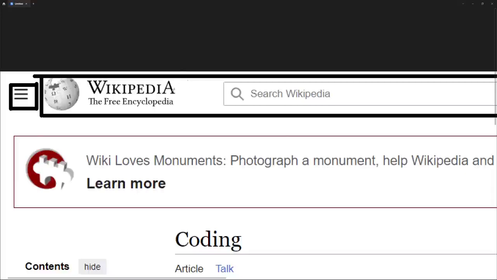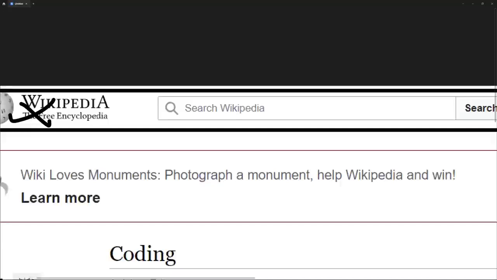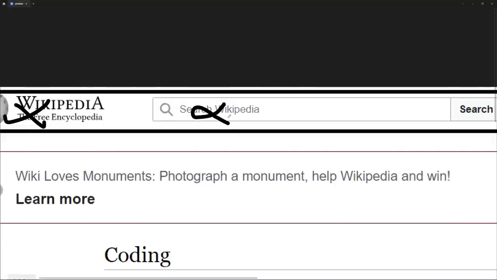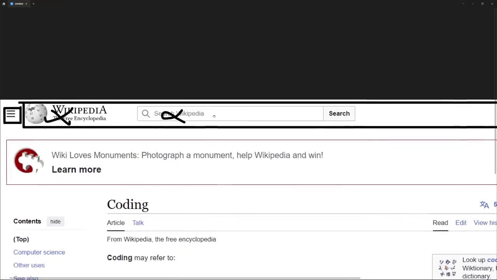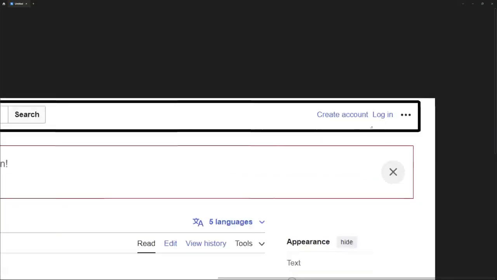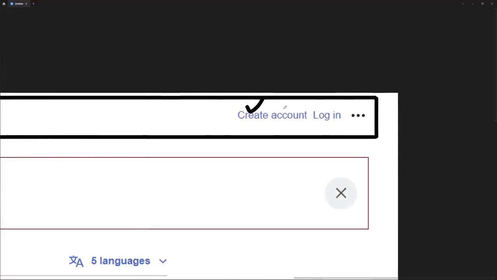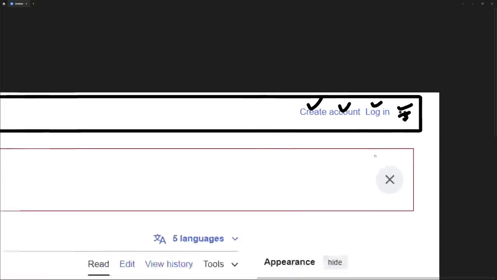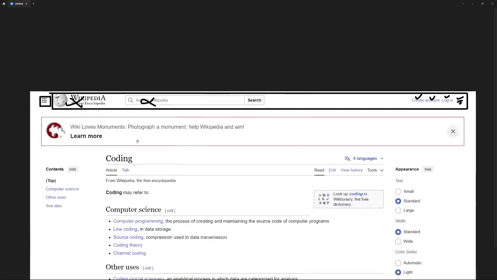Like, this is going to be enough for this navigation component. We will put our logo inside there. We will also put our search field, which will allow us to search our stuff inside this Wikipedia. And finally, we are also going to be providing our create account and the login. And we also have these three dots, and I don't have any idea what these three dots do. Okay, so that's going to be my second component.